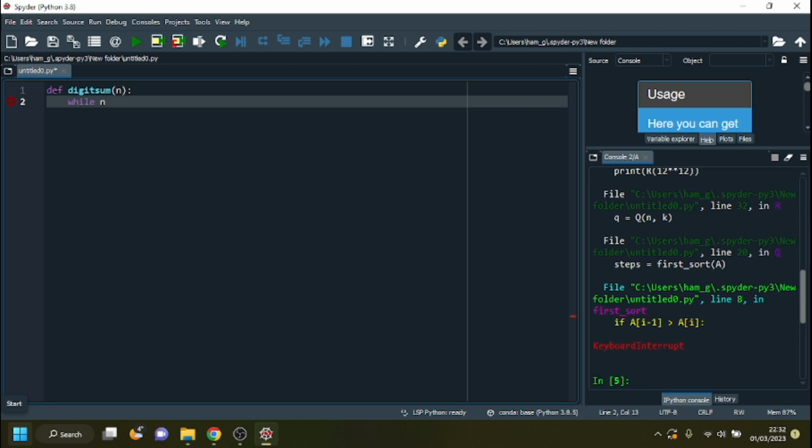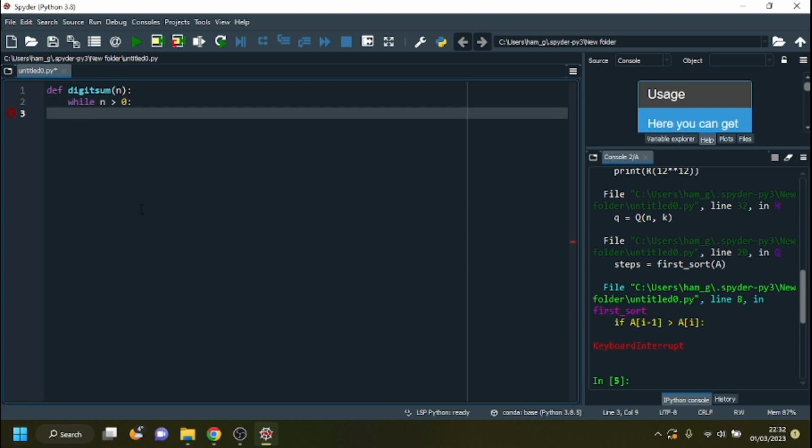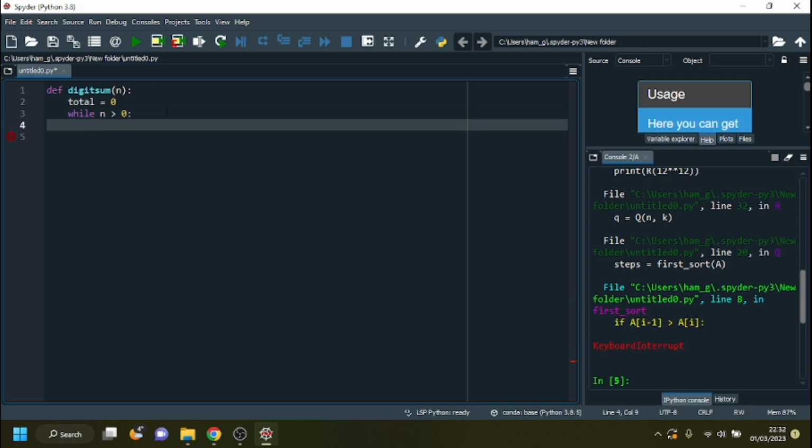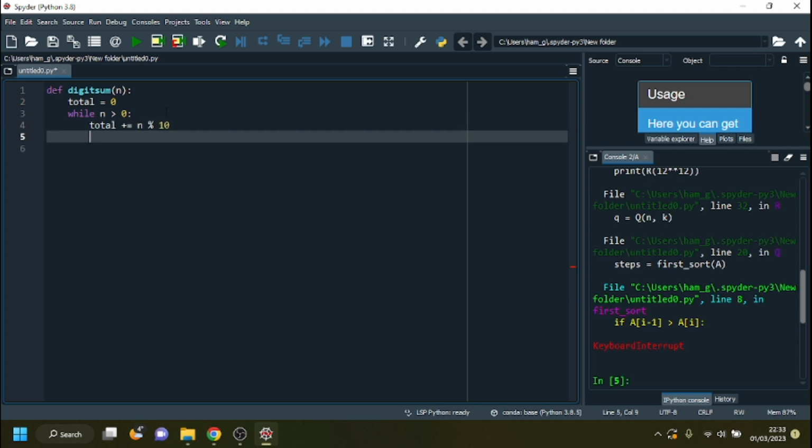While n is bigger than 0, oh, we need a total as well, don't we? Total equals 0. While n is bigger than 0, total plus equals, we're going to take the last digit of n, so n mod 10, and then we divide n by 10 to lop off that last digit.